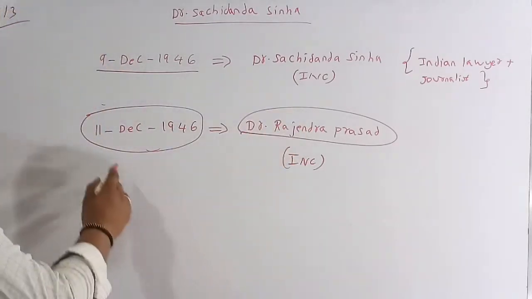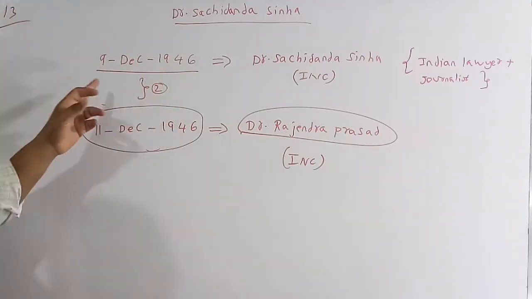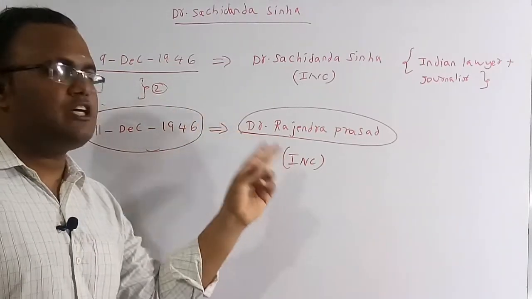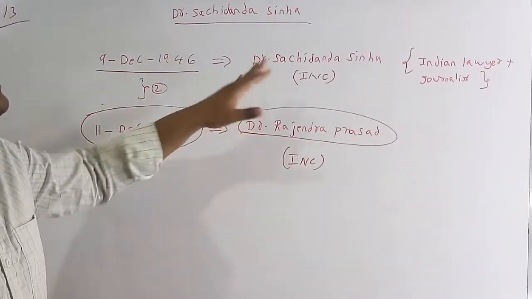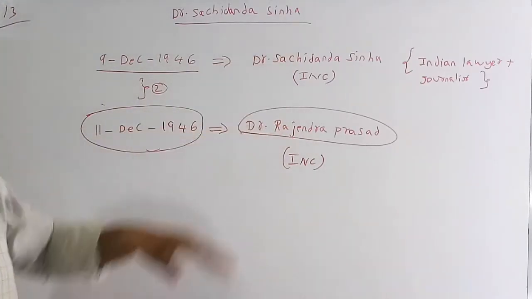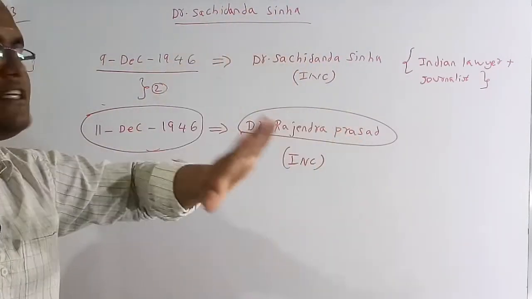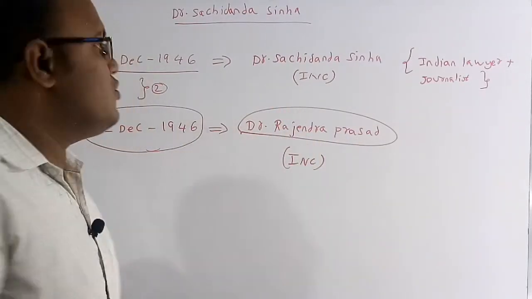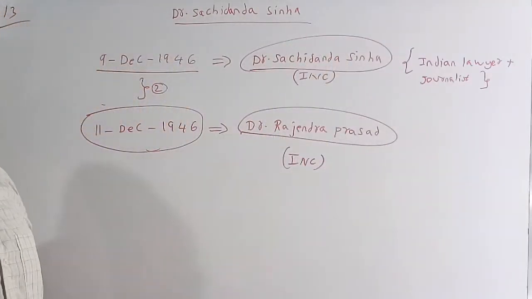But on the 11th December 1946, only 2 days after the 9th December 1946, there was an election. In this election, Dr. Rajendra Prasad was elected as the president of the Constituent Assembly. Therefore, we can conclude that the temporary president of the Constituent Assembly, the first person who chaired it, was Dr. Sachchidananda Sinha. After him, elections happened, and Dr. Rajendra Prasad became the president of the Constituent Assembly.